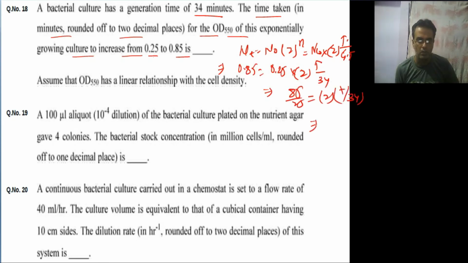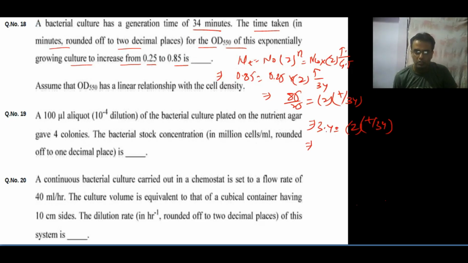So this will come 3.4 is equal to 2 to the power T divided by 34. Taking log on both sides, log 3.4 is equal to T divided by 34 into log 2.